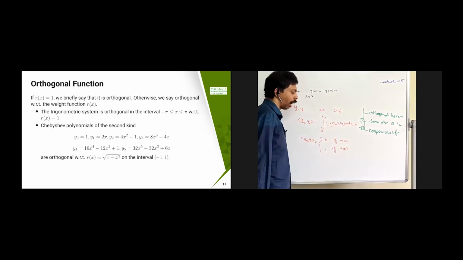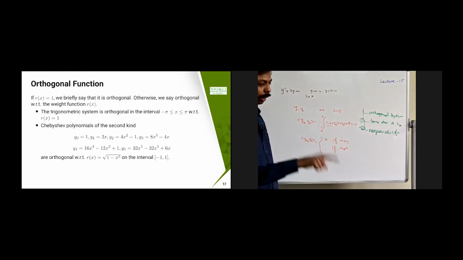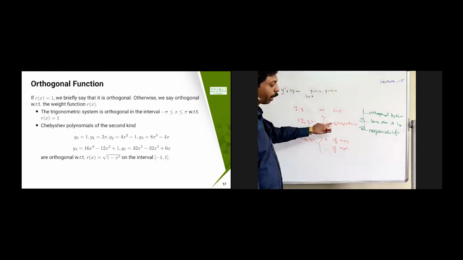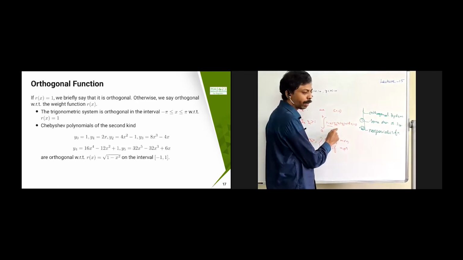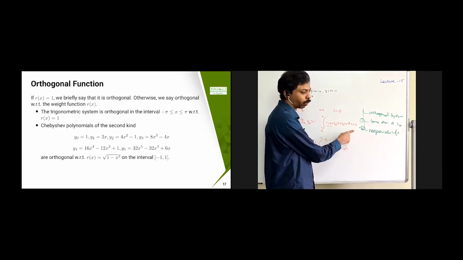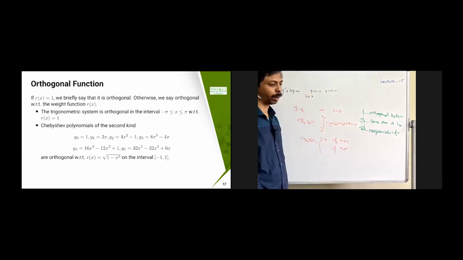That is again orthogonal with respect to the weight function r of x equal to root of 1 minus x square. You have to multiply with the root of 1 minus x square, then multiply 1 and take 2x here. Then you can verify that this is going to become 0. Similarly, you can take the other pairs, and that is going to become 0.